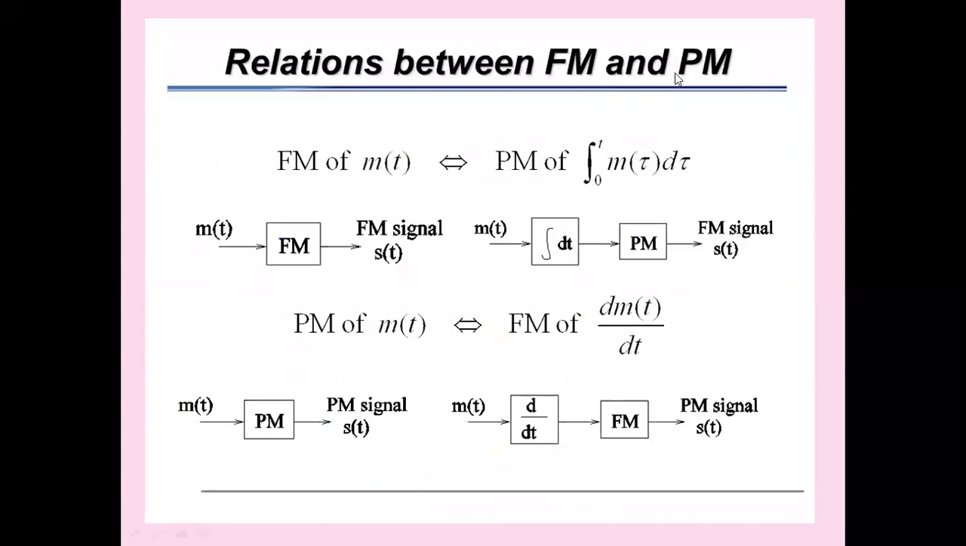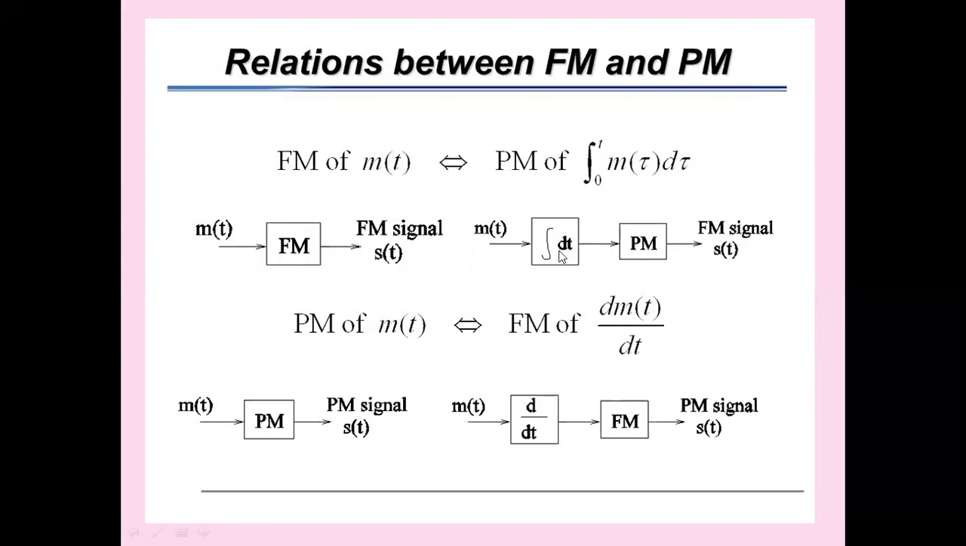And we have the relation between FM and PM. FM of m(t) is PM of the integral of m(t). They are equivalent. FM of m(t) is nothing but PM of the integral of m(tau) d tau. That means we can get an FM wave from a PM wave, and we can get a PM wave from an FM wave. There is a relation between frequency modulation and phase modulation. So what relation do we have? Suppose when the message signal m(t) is applied to an FM modulator, we will be getting an FM signal.